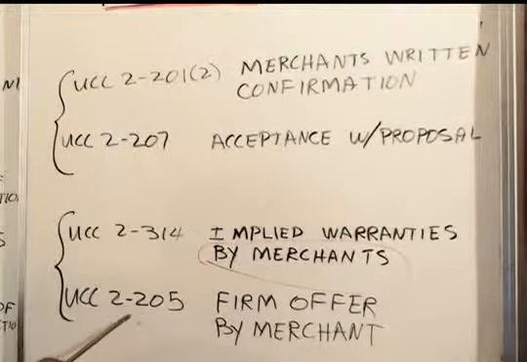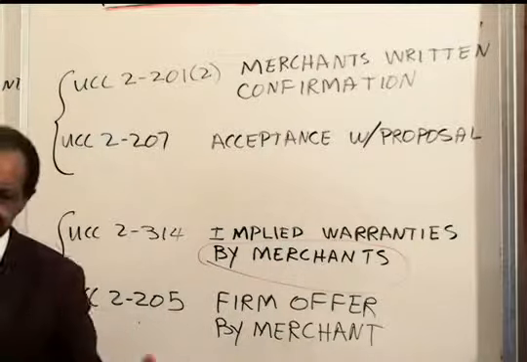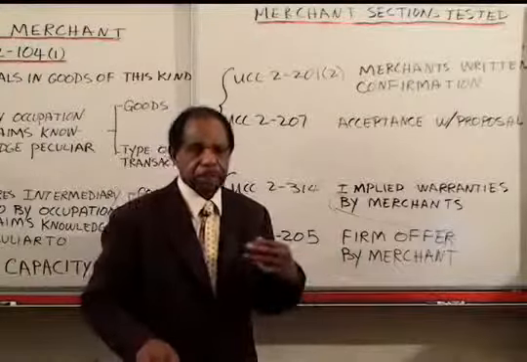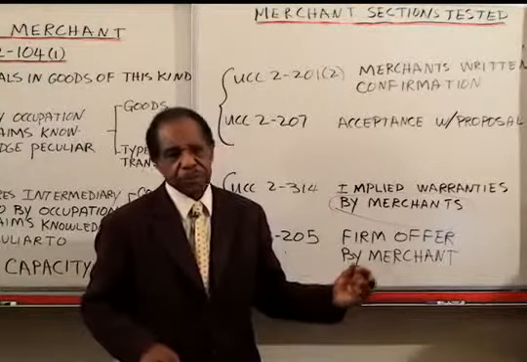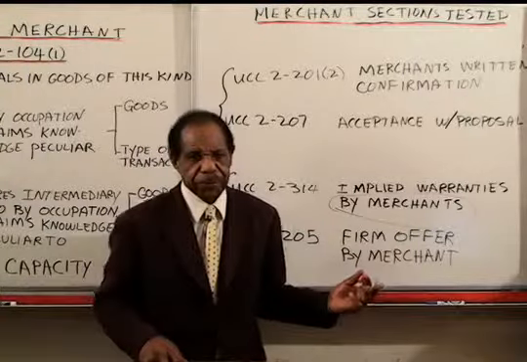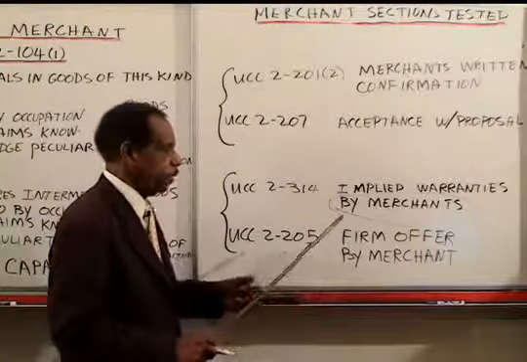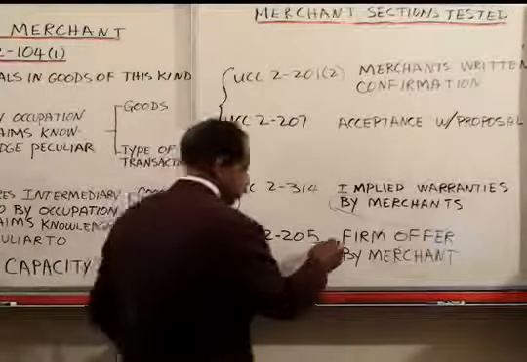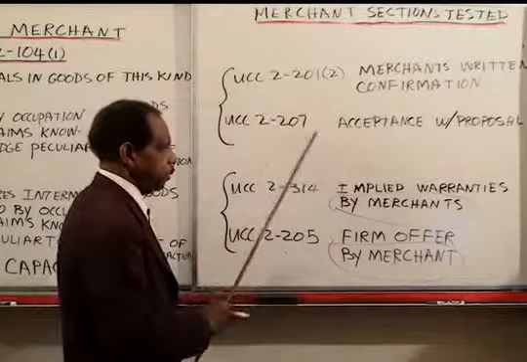And finally, at 2-205, the firm offer, a merchant can make a firm offer. It's almost like an option. A merchant makes a firm offer to someone, and they promise, I will not revoke this for a reasonable time, up to not more than 3 months. But to make a firm offer so you can't revoke it, you need to be a merchant. So this is by a merchant. So these two are by a merchant, and these two are between merchants.